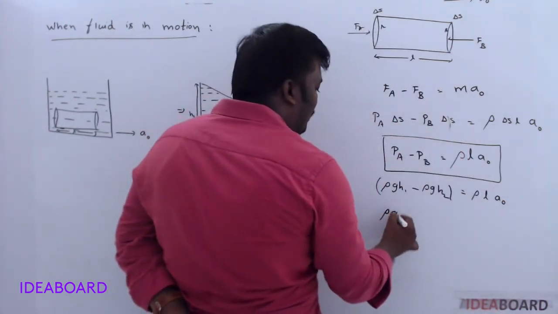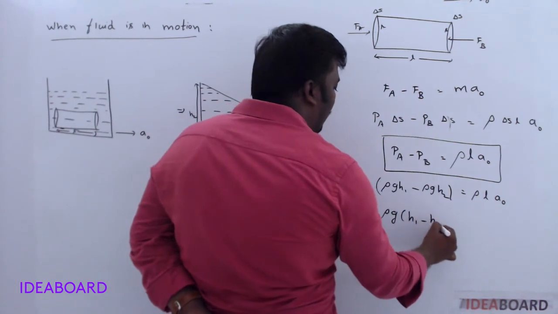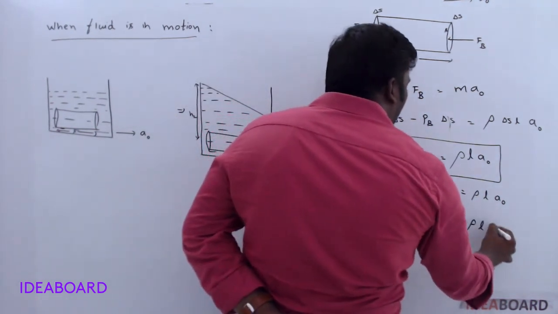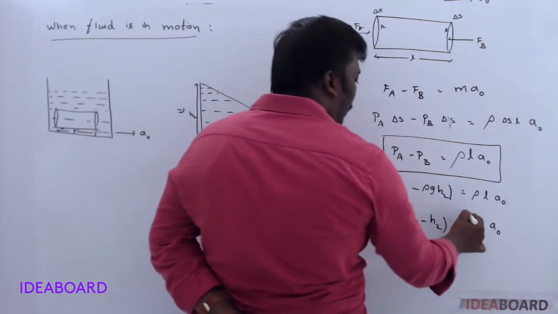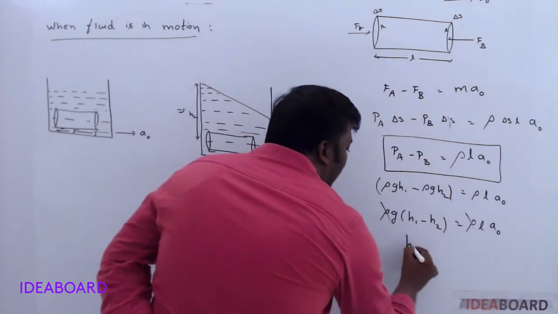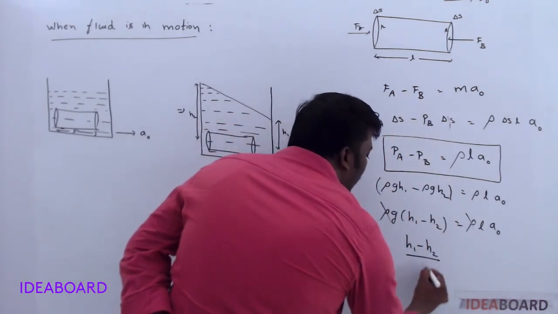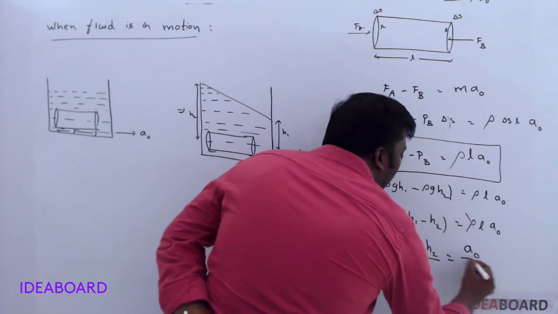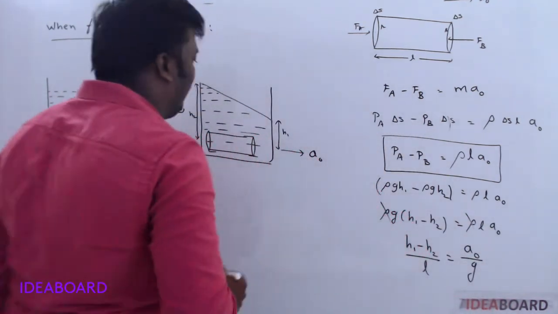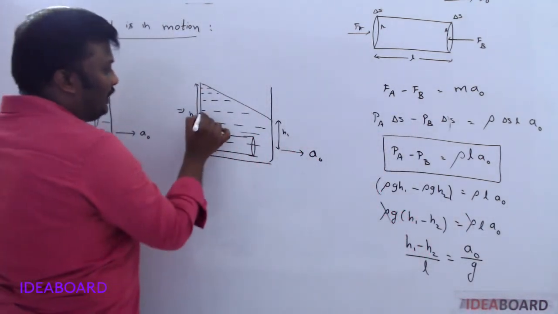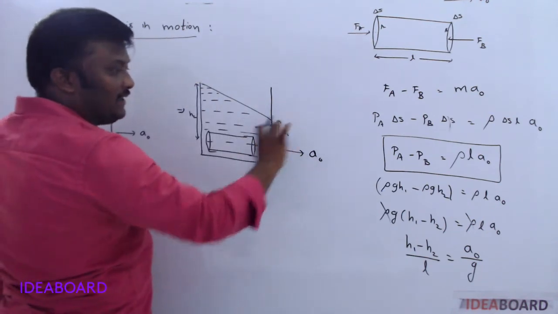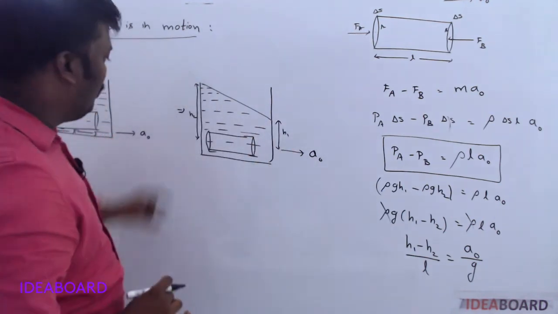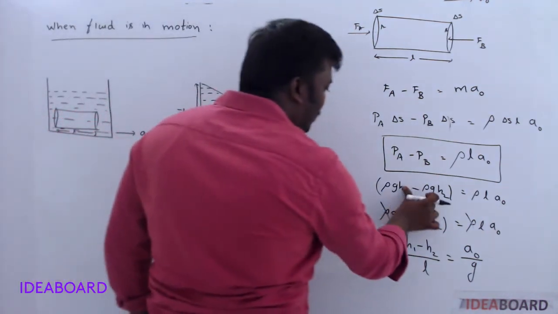From this, rho g is common now. H1 minus H2 is equal to rho L a naught, rho cancels. H1 minus H2 by L is equal to a naught by g. What is H1 minus H2? This is H2 and this is H1 now. Which one is more? H2 is more. Sorry.